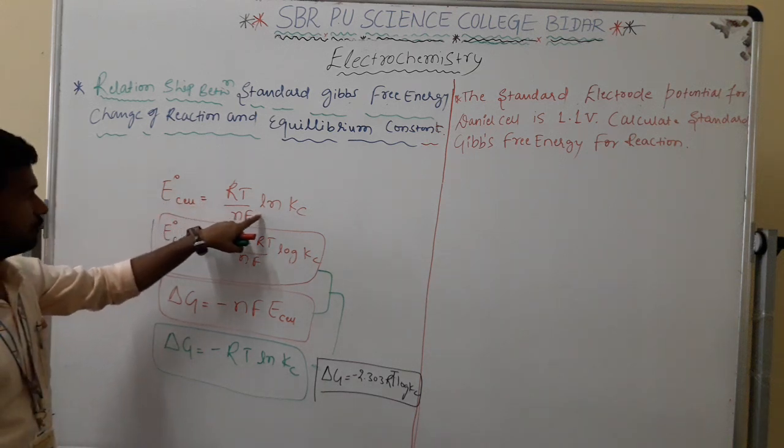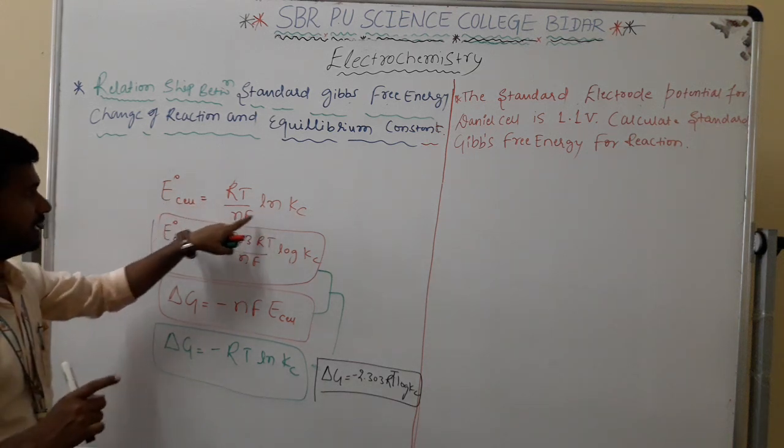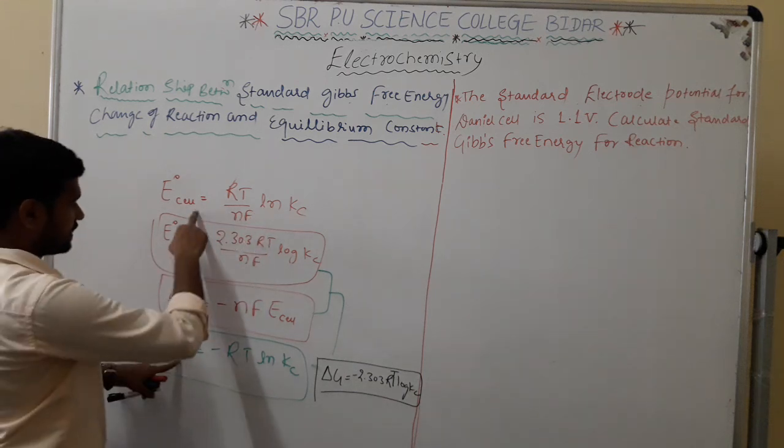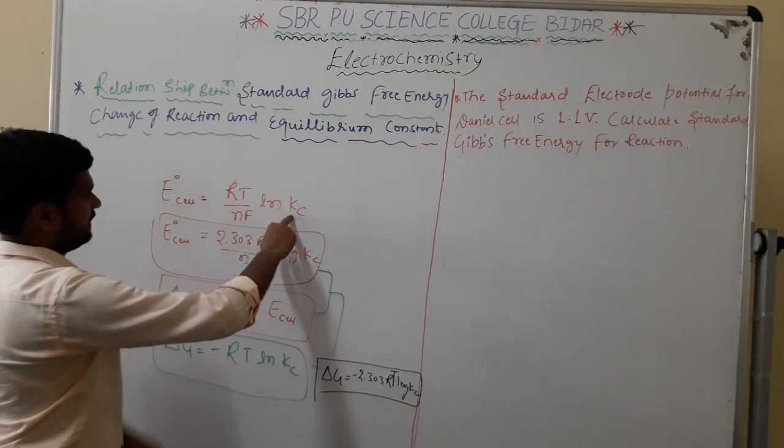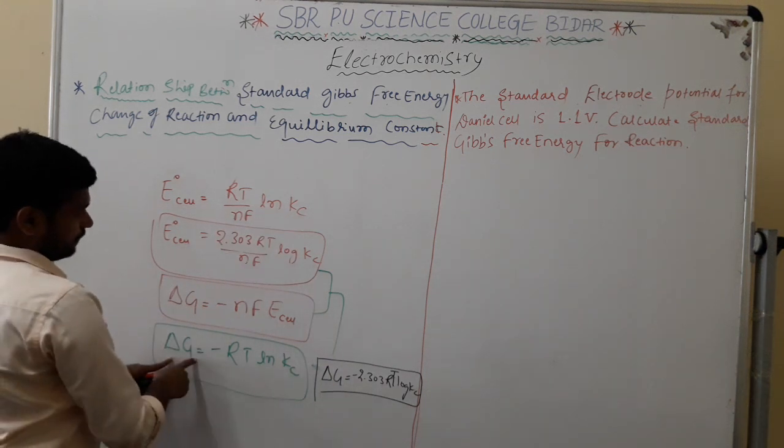Whatever the NF will be, we are going to be putting it as unity, and we are going to be getting delta G is equal to RT ln Kc. This is simple.